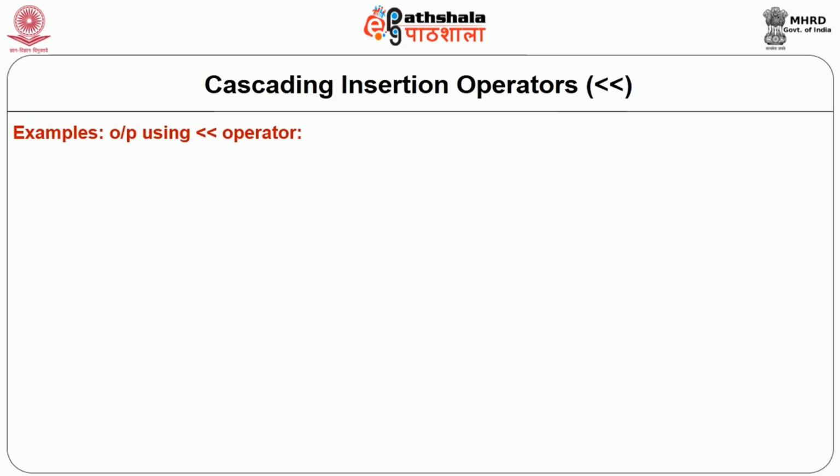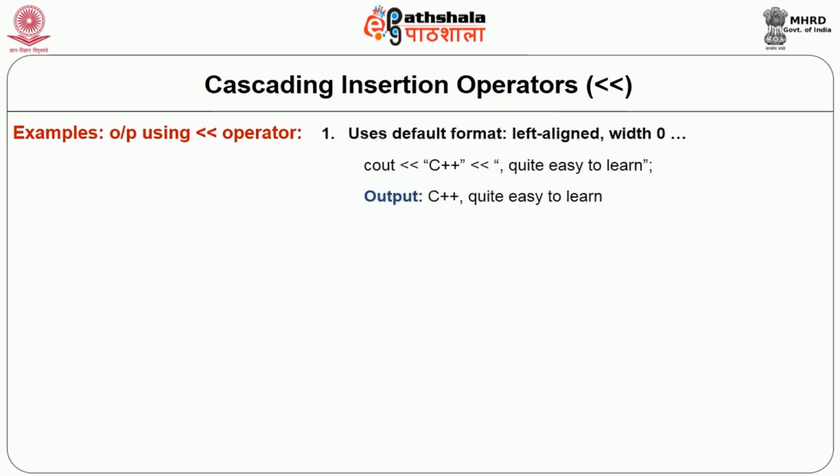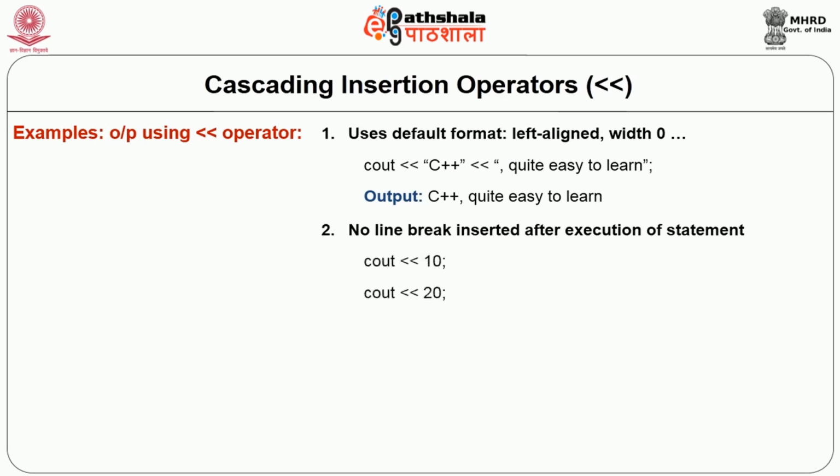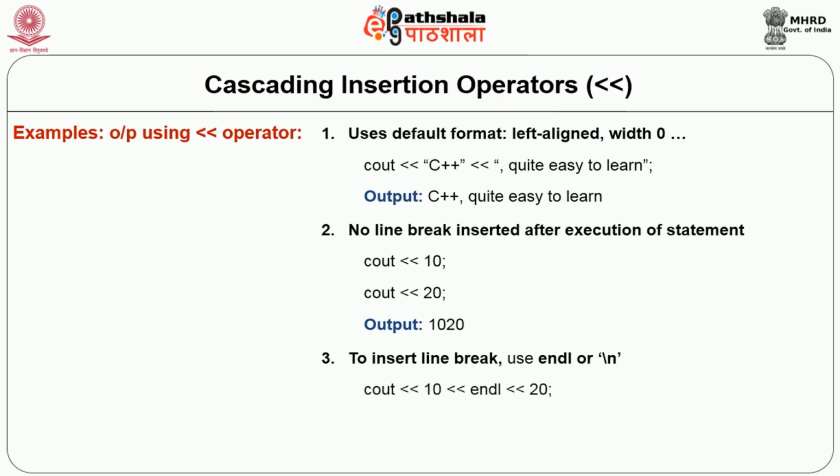Let us see examples of using the << operator. By default, the output uses the default format, that means the output is always left aligned, and the default width is 0, that means whatever number of characters or positions are required, it will be using those many positions.